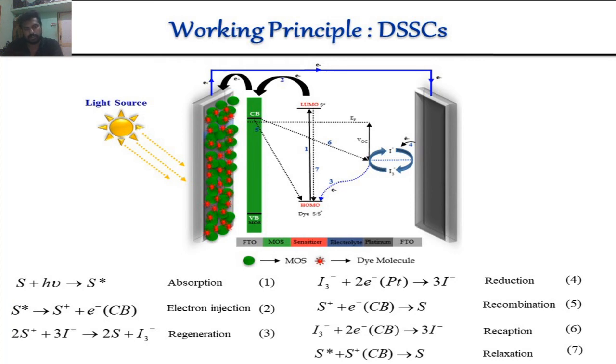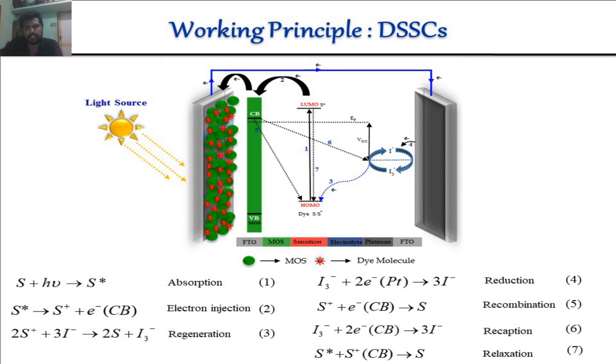When light passes through the DSSC device, absorption takes place. The dye molecules absorb the light energy, I mean photons. Electrons move from the HOMO level to the LUMO level, and they easily jump to the conduction band of the metal oxide, and electrons migrate through the photoanode to the counter electrode. There are many processes during the principles: reduction, recombination, recapture, relaxation.